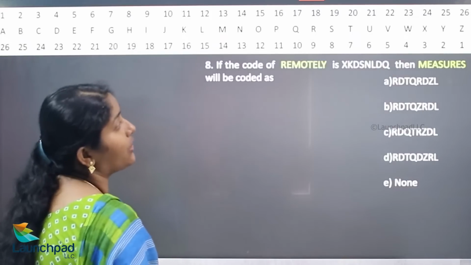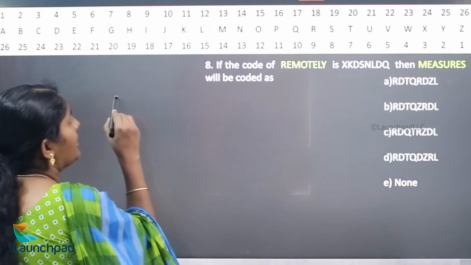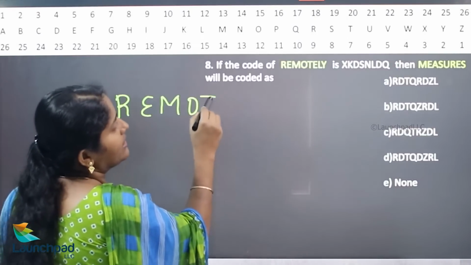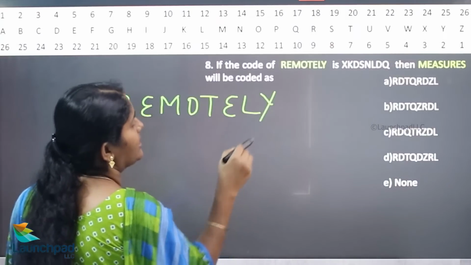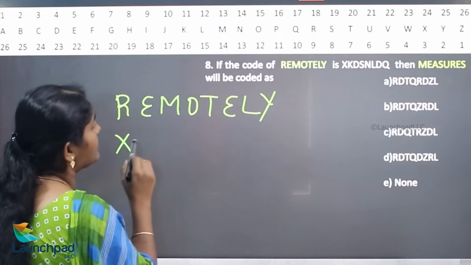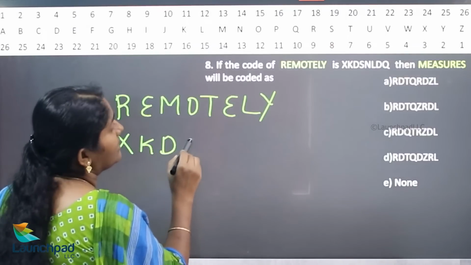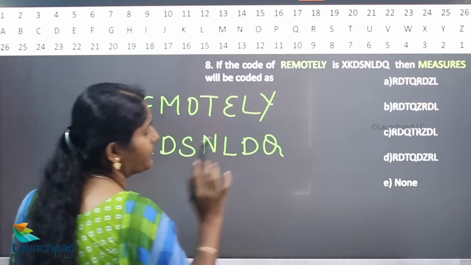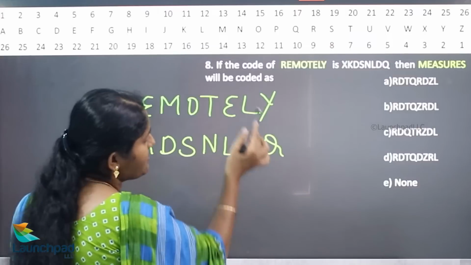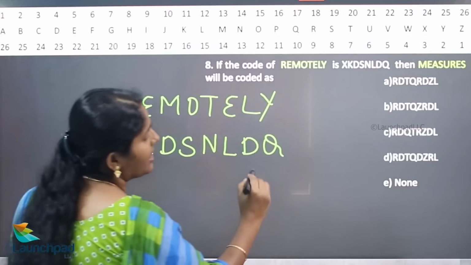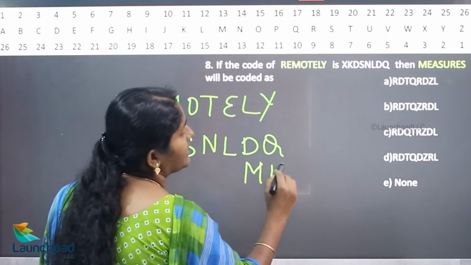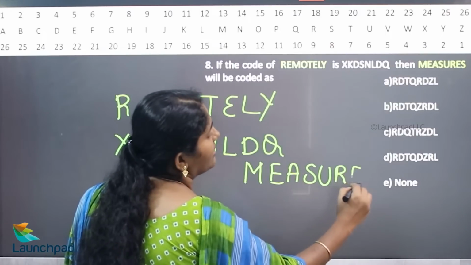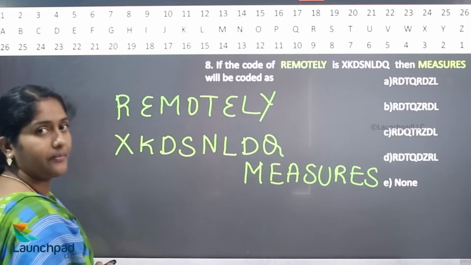In this question, if the code of remotely, R-E-M-O-T-E-L-Y, remotely is written as XKDSNLDQ. Now, the same procedure which is followed for measures, MEASURES.